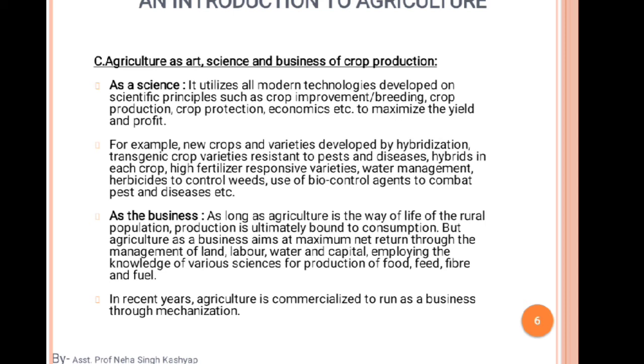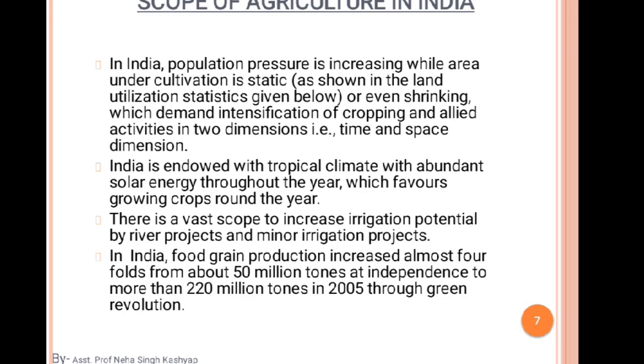Okay, so moving on. There is the scope of agriculture in India. This is not in our syllabus, but it is very important. This section's questions have been frequently asked. That's why I'm adding it, because somewhere in our exam the question is asked, like what is the scope of agriculture. So that's how I'm adding this slide.